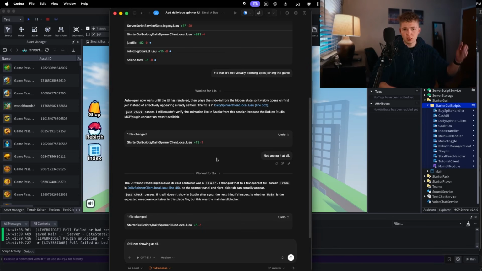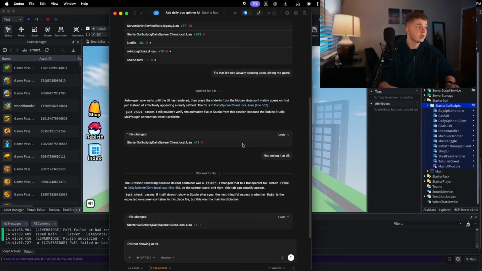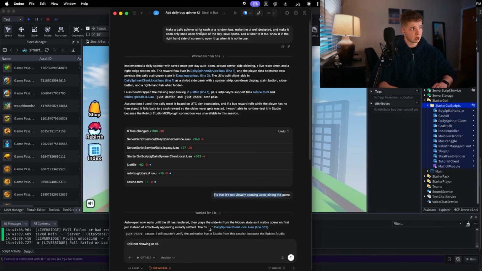All right, so one important thing about Script Sync is that it can have a problem. This is why a lot of people use Rojo still, because Script Sync is not perfect yet. What happens is Script Sync will suddenly stop syncing if scripts change sometimes, especially if you reopen the place. So you'll notice right here, I was telling Codex to fix the daily spinner that I made, not opening when I joined the game.